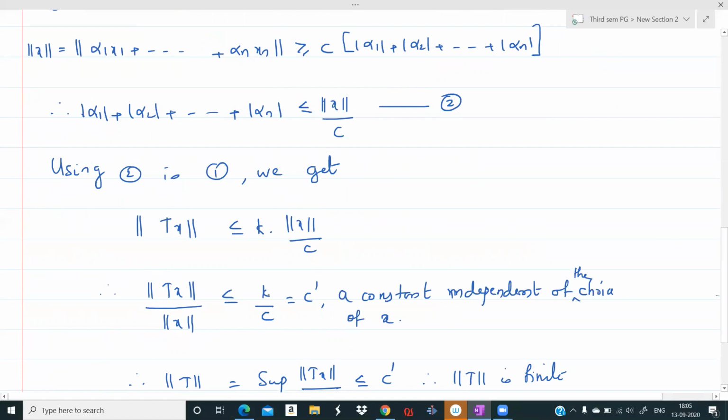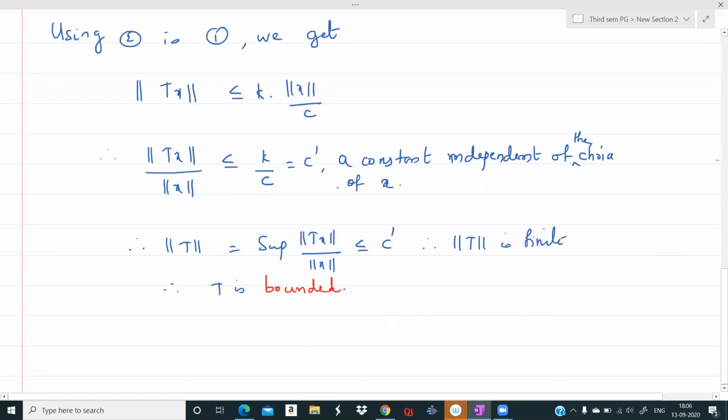See, k is independent of the choice of x because k is the maximum among the norm Txi's. That depends only upon the basis, not upon a particular choice of x. And c is not depending upon the choice of x. So both are independent of the choice of x. If we call this k by c as c dash, then c dash is a constant independent of the choice of x. Therefore, norm Tx by norm x is less than or equal to c dash.